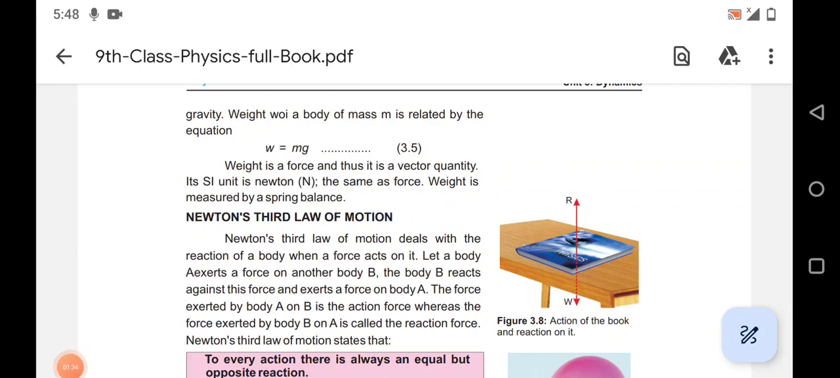Weight is a force and thus it is a vector quantity. Its SI unit is Newton, the same as force. Weight is measured by spring balance.